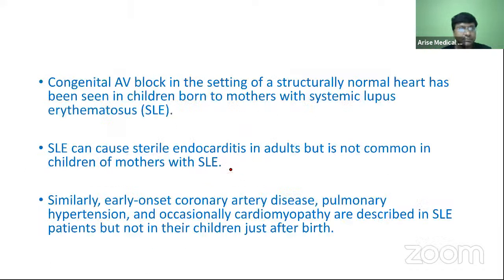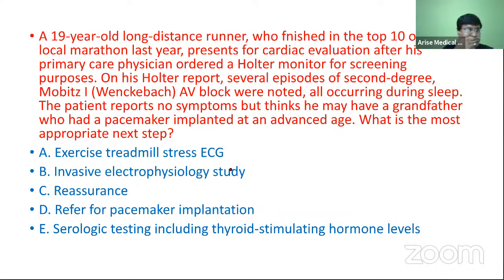Okay, so we have a 19-year-old long distance runner who finished in the top 10 of the local marathon last year. He presents for cardiac evaluation after his primary care physician ordered a Holter monitor for screening purposes.